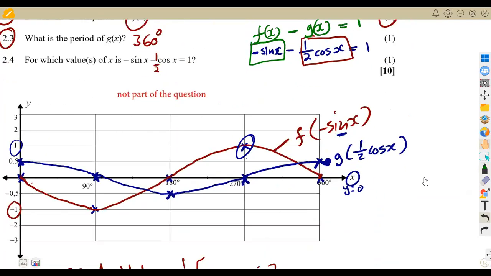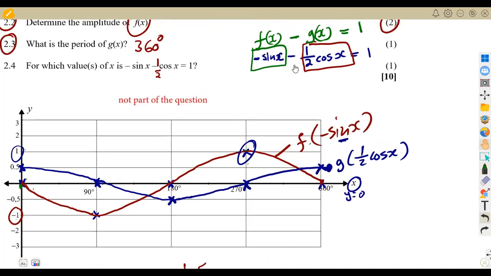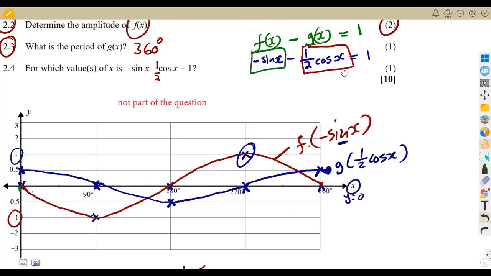So these are the values for f. When you're talking about the values of f, we are talking about the values of y, that is at 0, at -1, at 0, at +1, at 0. Where is it that you take a value on f, then you subtract the corresponding value of y, which is of g in this case, because we are saying f(x) minus g(x).